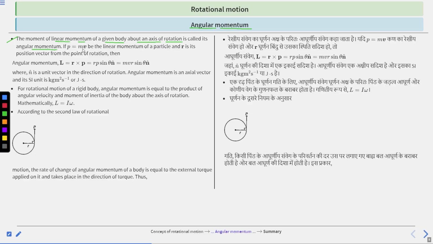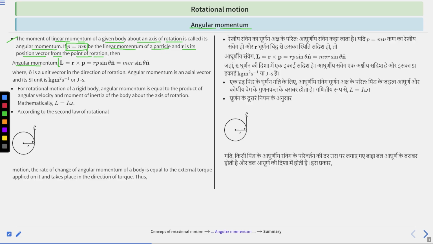If P equals mass into velocity is the linear momentum of a particle and r is its position vector from the point of rotation, then angular momentum L equals r cross P.